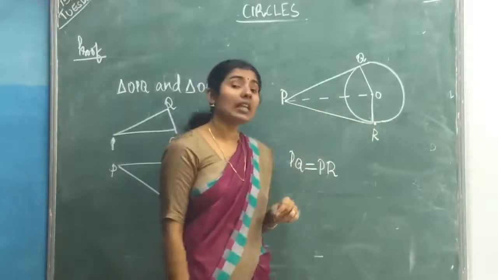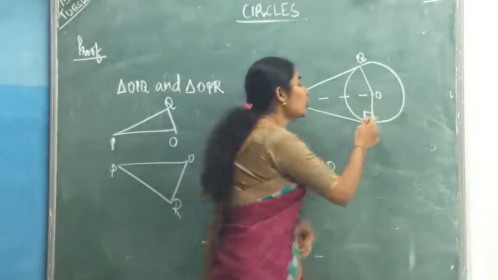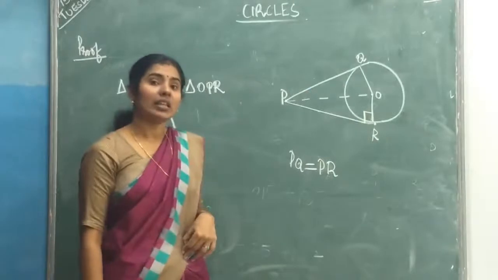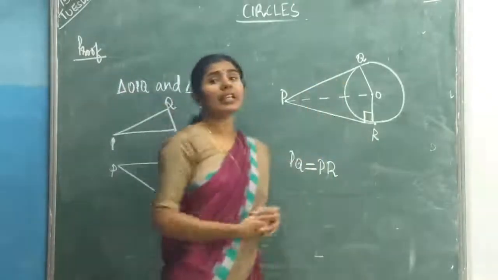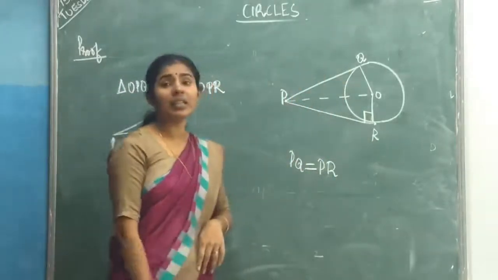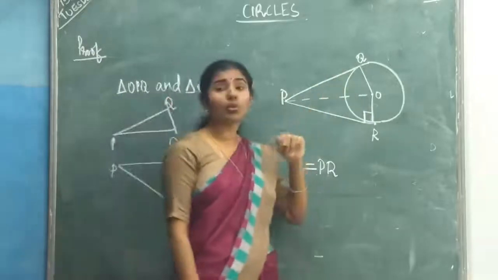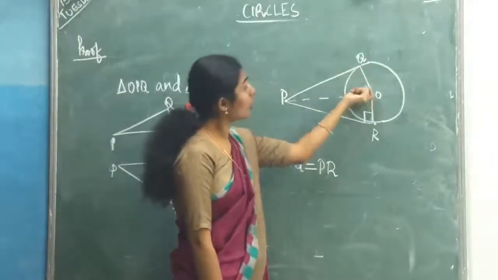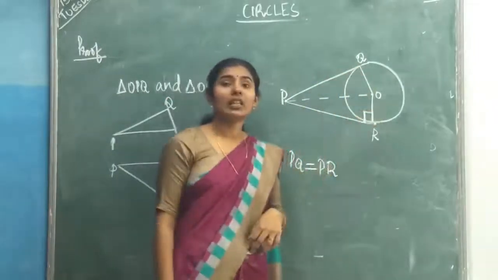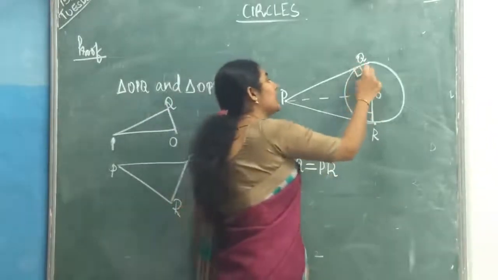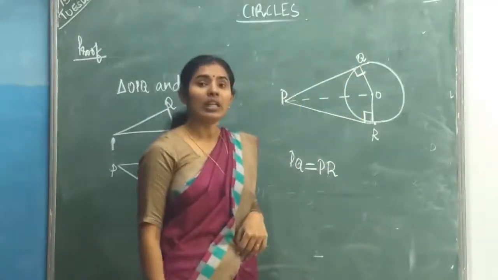So we can say radius is perpendicular to tangent. Similarly, PQ is a tangent. Point of contact is Q. Through this point of contact we draw one radius, so we can say tangent is perpendicular to radius.